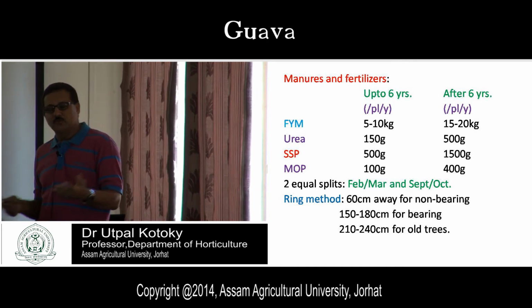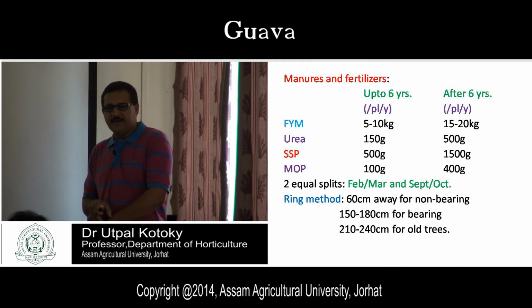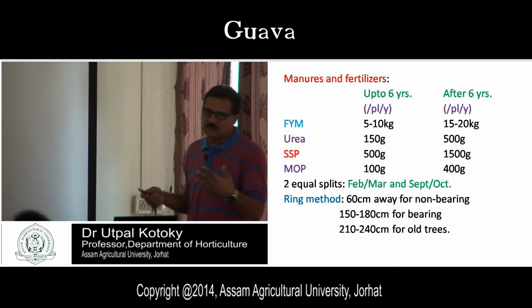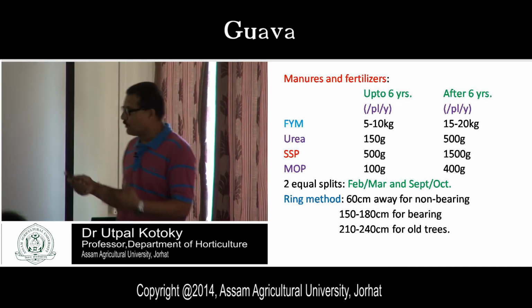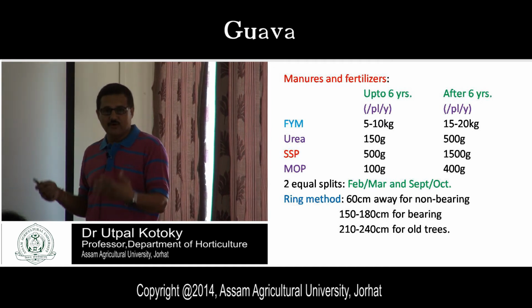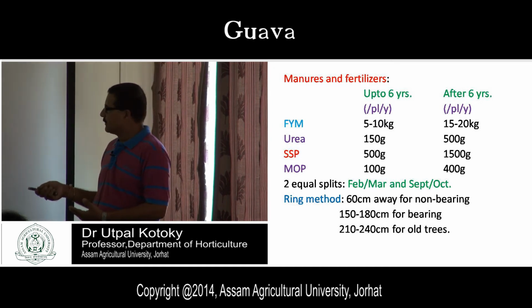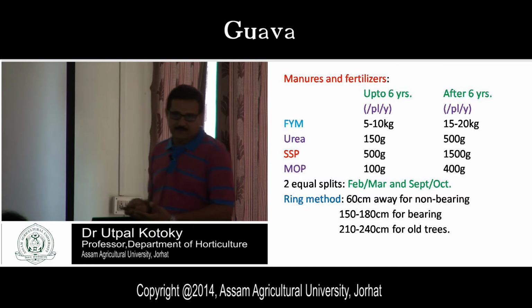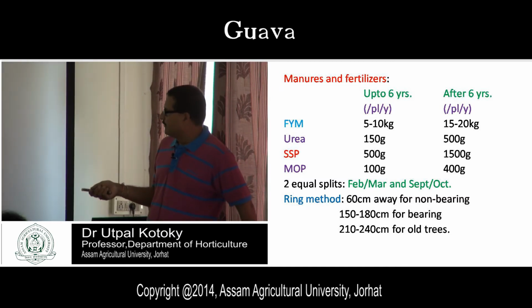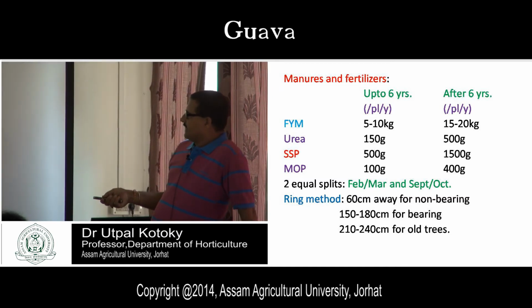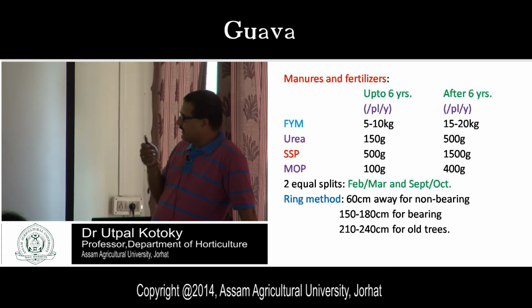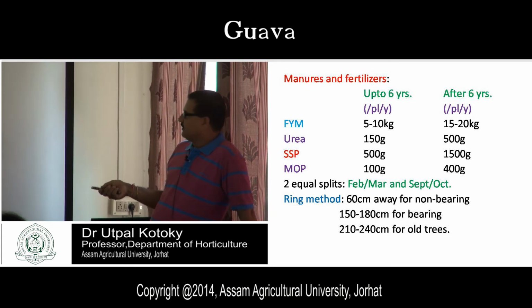Okay, so this is the ring method, and the ring should be 60 centimeter away from the plant for non-bearing plants, where you will get no fruits. Okay, so bearing has not been started in some of the plants. Suppose bearing has not been started, so in a non-bearing plant this should be applied 60 centimeter away from the plant. Then for bearing plants, normally your 5 years, 6 years plants, these are 150 to 180 centimeter.